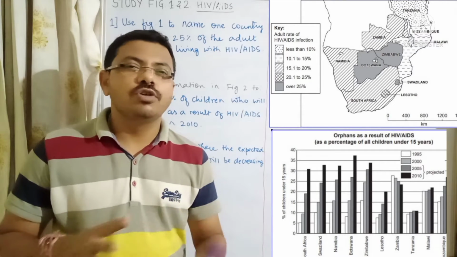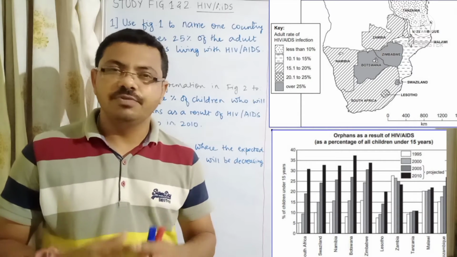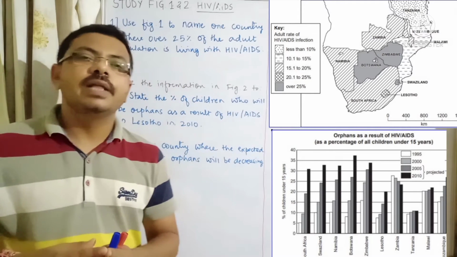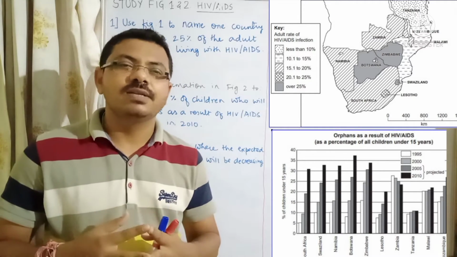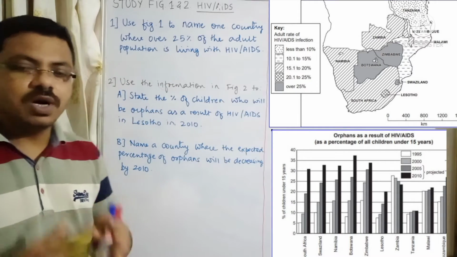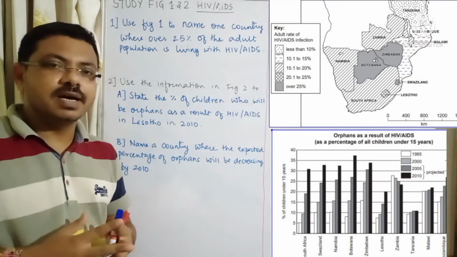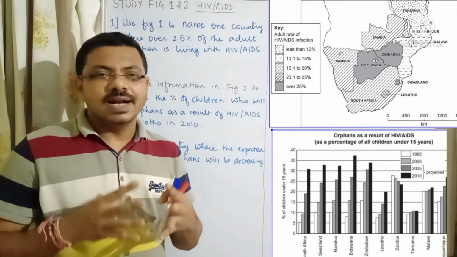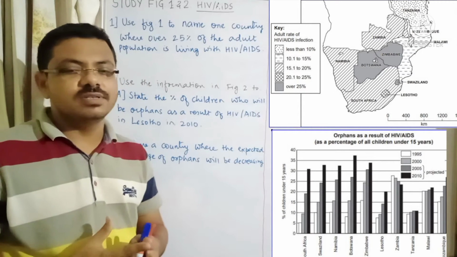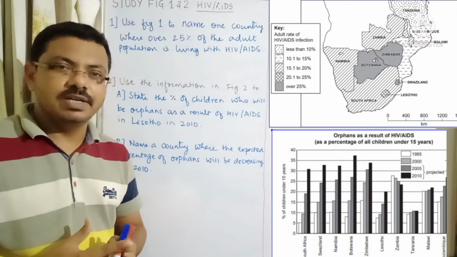So first of all, whenever image based questions come, we need to observe the image. If you observe the image carefully, and go through the key, if it is given, then it will be easy to find some answers directly from the images. Okay, so if you look at those two images, image number 1 is showing the countries of southern Africa, and if you look at the key, that is the adult rate of HIV AIDS infection, right? And there are 5 boxes given, less than 10%, and the last one is over 25%, right?